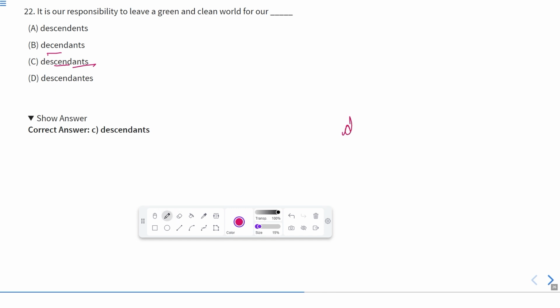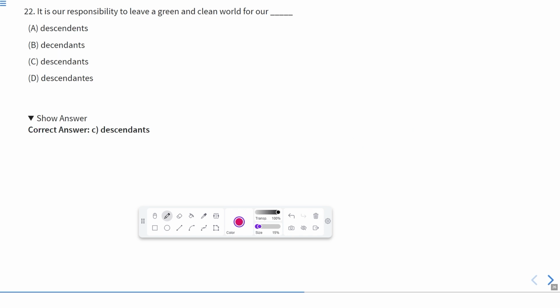Now what is the spelling of descending? DESCEN. D. Okay, after this ANTS. So descendants, DESCENDANTS. If we talk about the first one, it is E, not A. In the second, S is missing. In the last one, it is descendant ends, which is not correct. So here C is the correct answer.